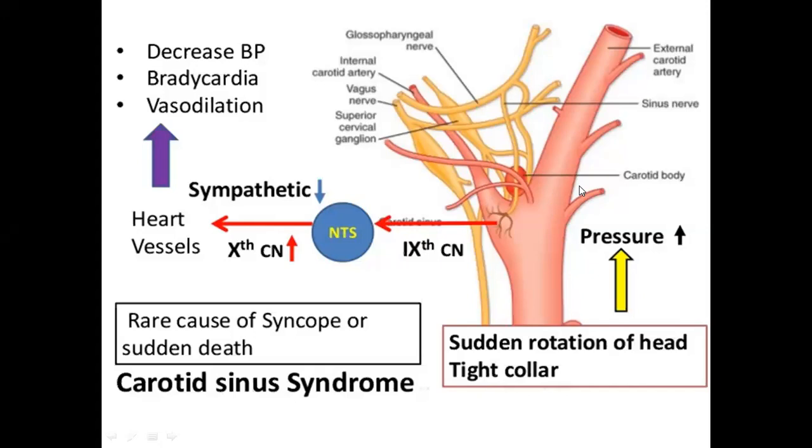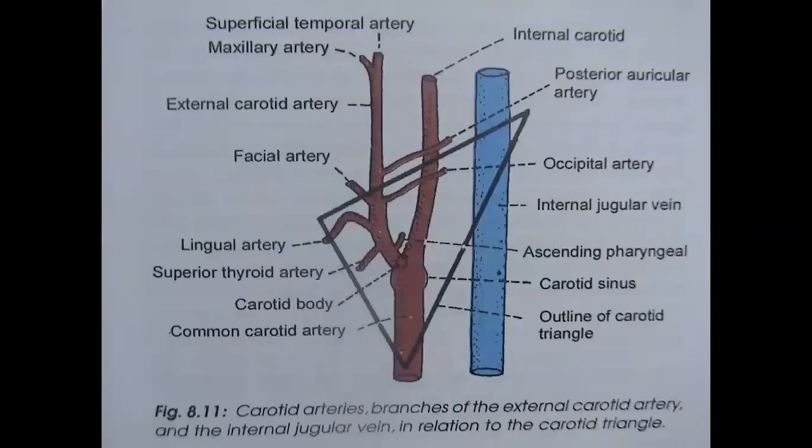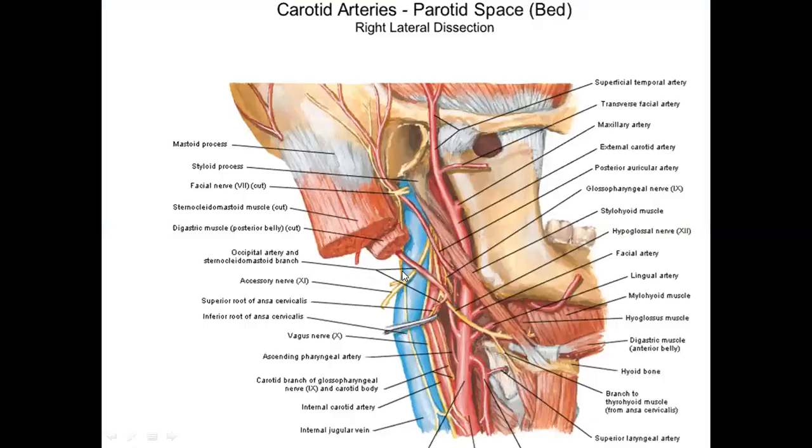Out of these, the two terminals, superficial temporal and maxillary, are not branches within the carotid triangle, so they are not content of the carotid triangle. Remaining are branches within the carotid triangle. You see here, these all are the branches. Posterior auricular, superficial temporal and maxillary are not within the carotid triangle; the remaining all are there. Then you have carotid sinus and carotid body. So these are the content. You can see once again, the carotid artery.